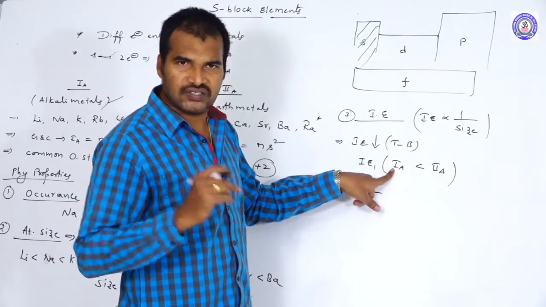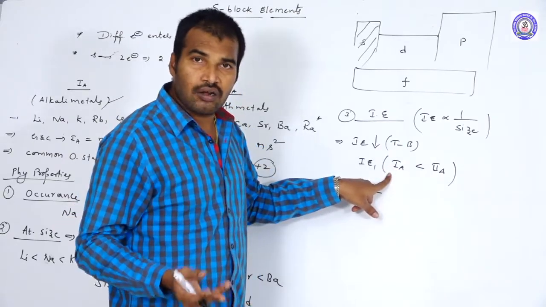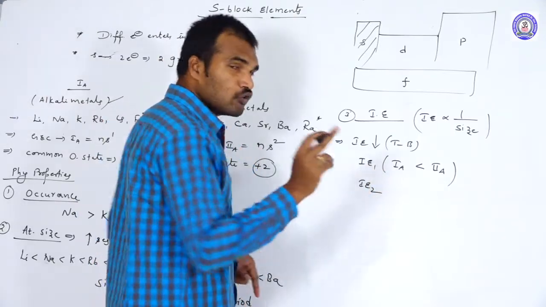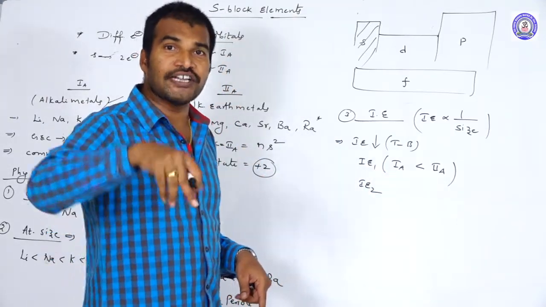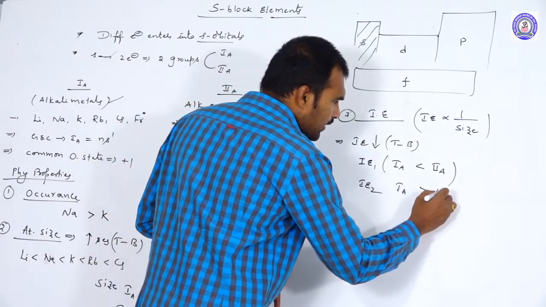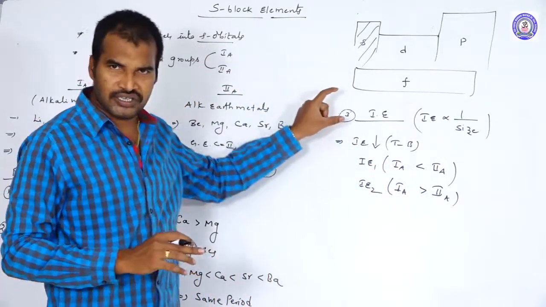Coming to the IE2 values, after we remove the electrons, 1A group elements form M plus, and 2A is also forming M plus. But the M plus ion of 1A group element is stable because of getting octet configuration. That is why to remove the electron from the stable octet configuration, we need more energy. So that is why the IE2 value of 1A is always greater than 2A. So you should remember this point in case of ionization energy.